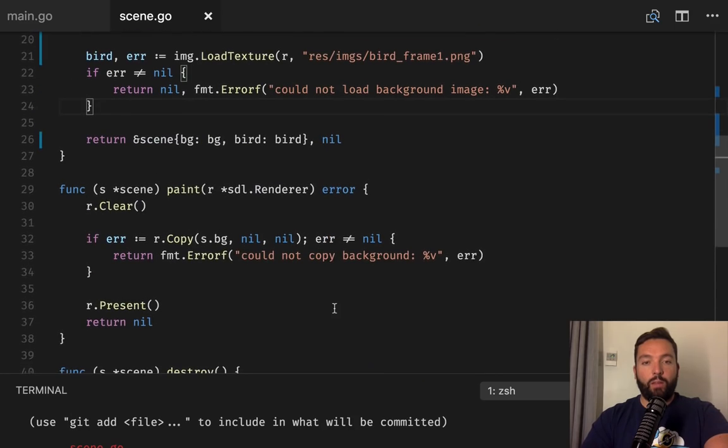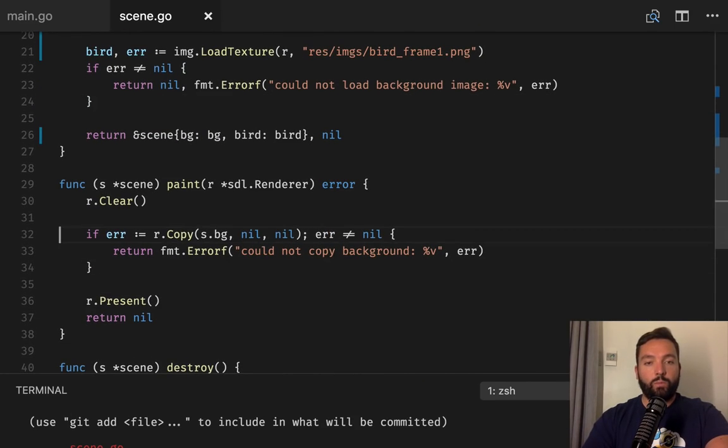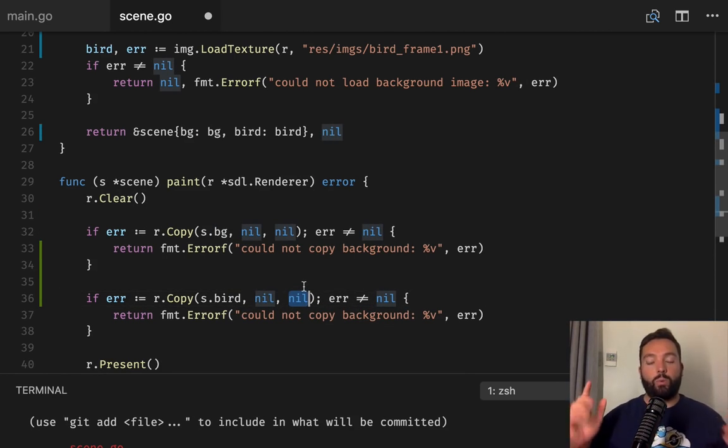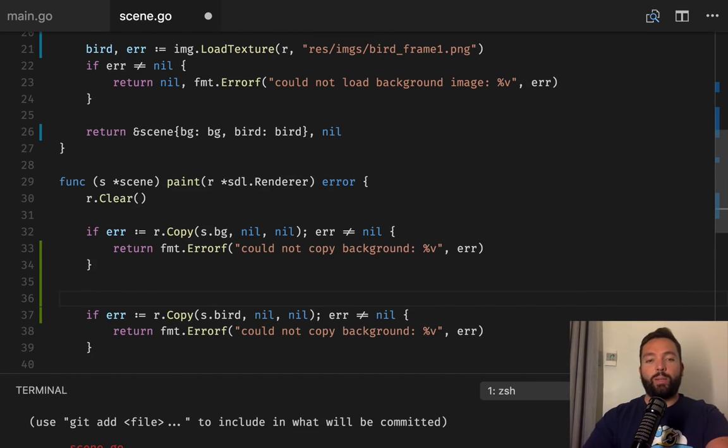Okay, then we need to paint it. So in a similar way, we're gonna do paint of that bird, and we're gonna need to paint it somewhere. So that is where things start to get interesting, right? The bird should have a position. We don't know exactly which position we're gonna have yet. So let's try to paint it somewhere in the middle of the screen to the left.